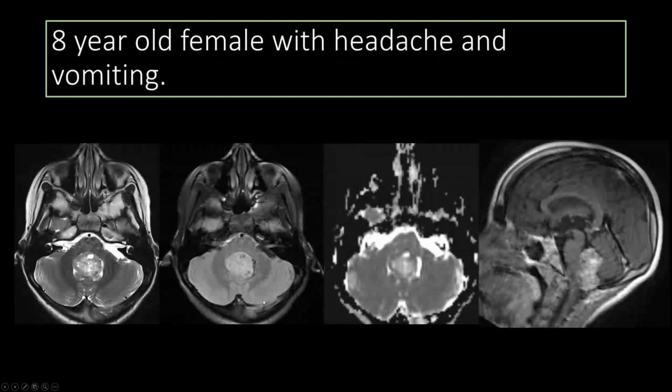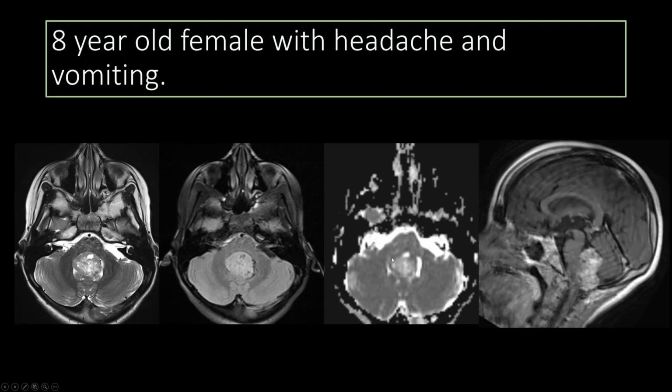So let's move on to ependymomas. This was an 8-year-old female with headache and vomiting. Again, we have a posterior fossa mass. This is from a recent call that I had. The patient comes in through the emergency department. You can see that there's this mixed heterogeneous mass in the 4th ventricle.